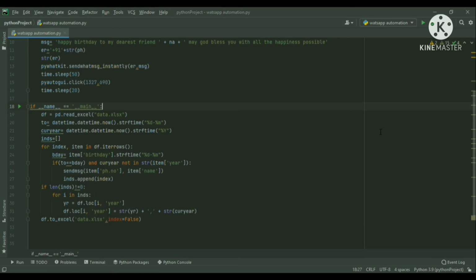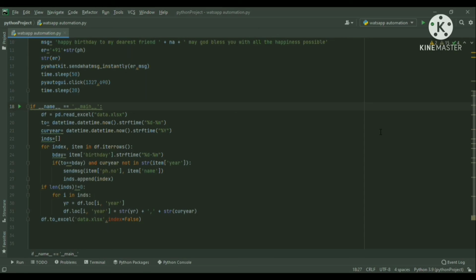Next, we come to checking whether our indices array's length is 0 or not. If it is 0, which means it has not been appended with any index, that means nobody has been wished this year. So in that case, this next part of the program becomes invalid and we don't proceed to do it. But if it is not equal to 0, that means the indices array has been appended with some index, that means somebody or the other has been wished this year. So then we will be iterating over our indices array, and we are going to check for the year column in our data frame using the function loc, which is location.